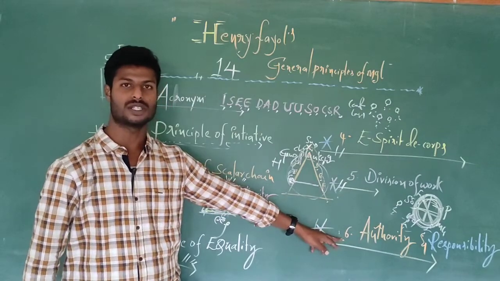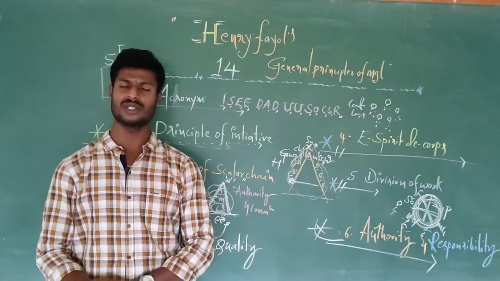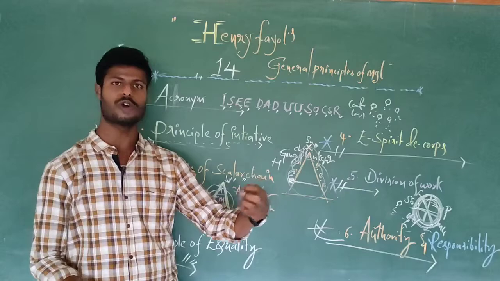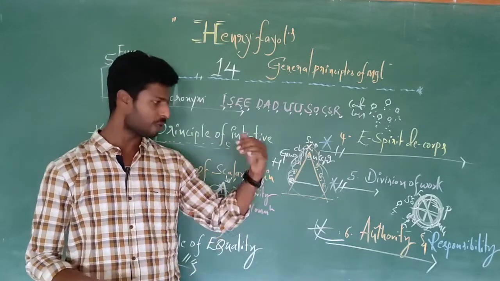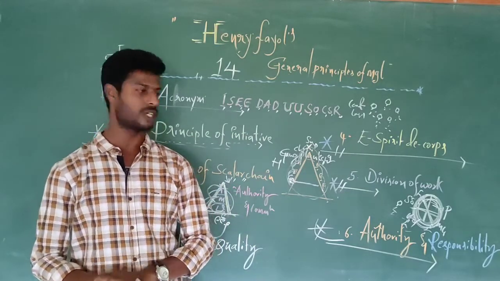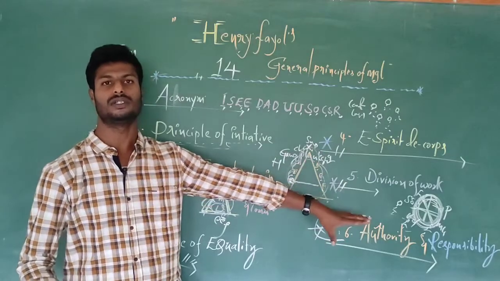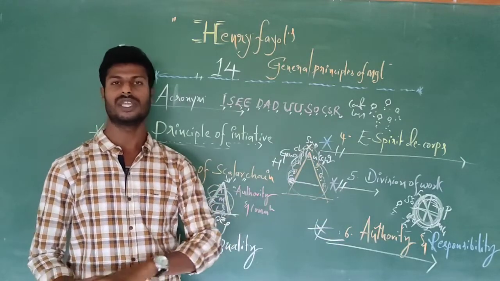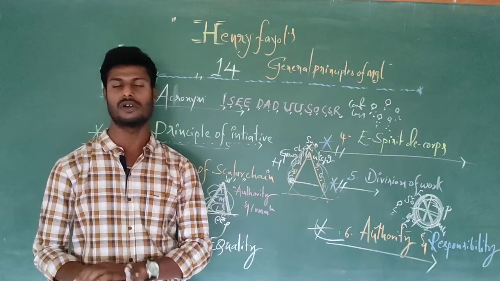Authority is very important. Generally in the organization, top level management gives authority to the middle level management. Middle level management gives authority to the lower level management. So authority means power. Why power? To take command of subordinates, to control the subordinates.